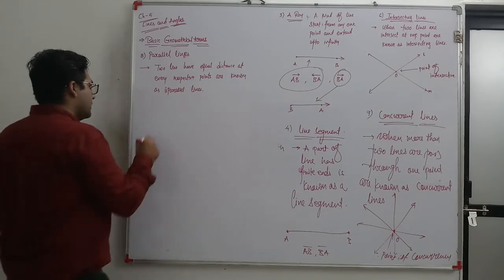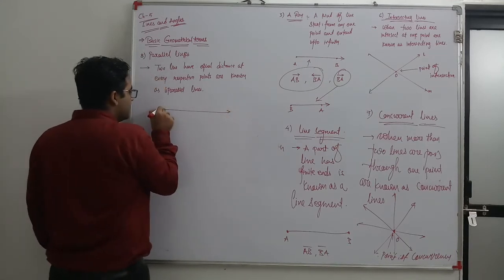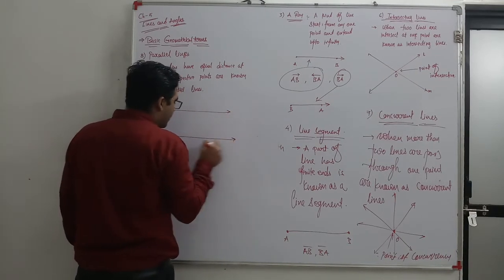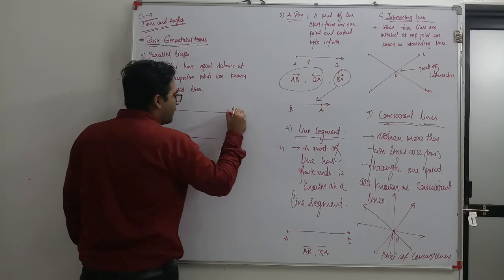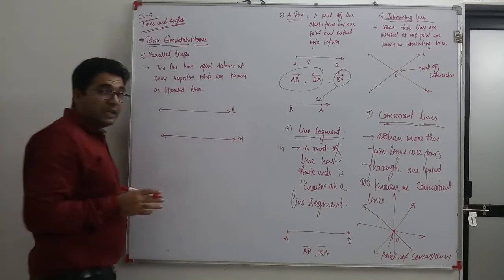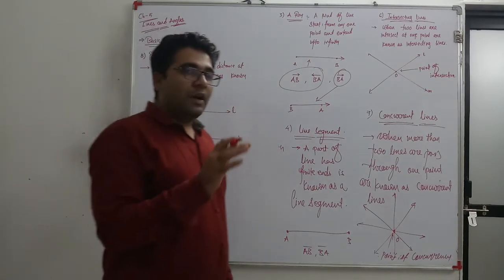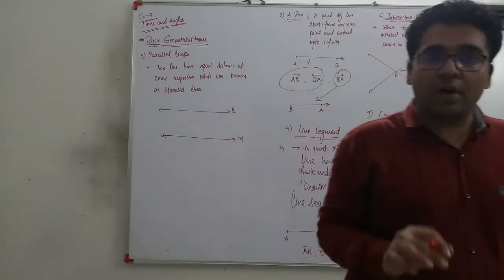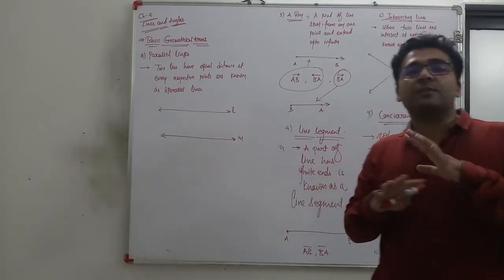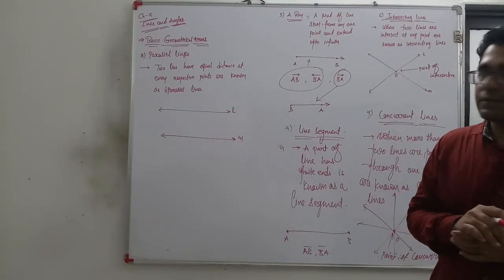How can we see this? The lines drawn in your notebook are called parallel lines, because when you observe, all the lines drawn in your notebook have equal spacing at every respective point.